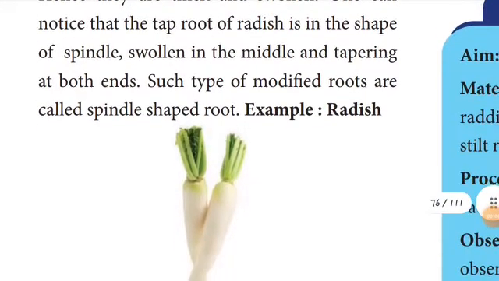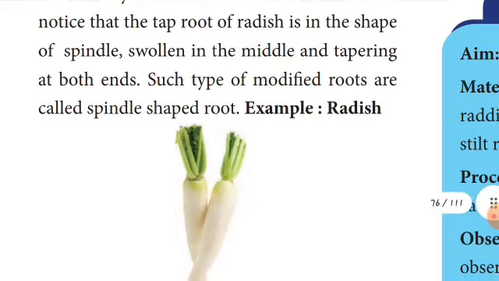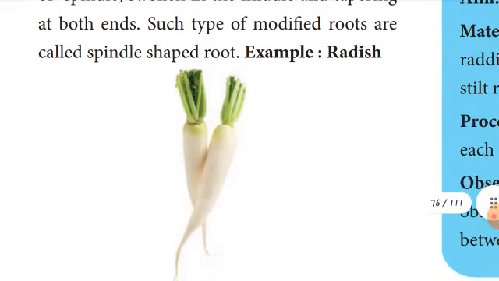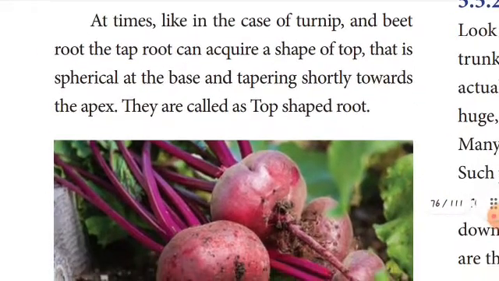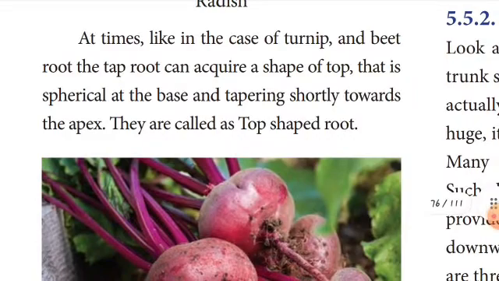You have to notice the taproot of the radish, children. The shape is spindle, swollen in the middle and tapering at both ends. This type of modified root is called spindle-shaped root. Example, radish. And see, children, it's a very beautiful diagram. It's like the case of turnip.